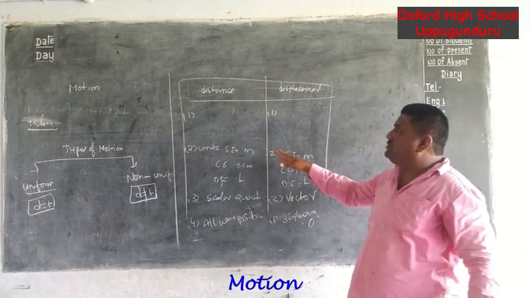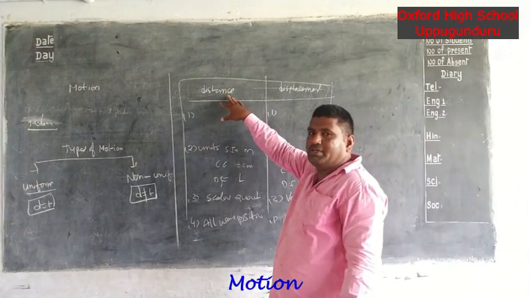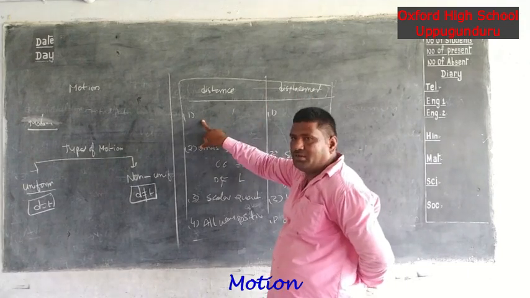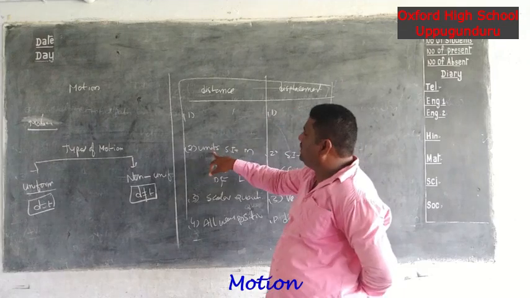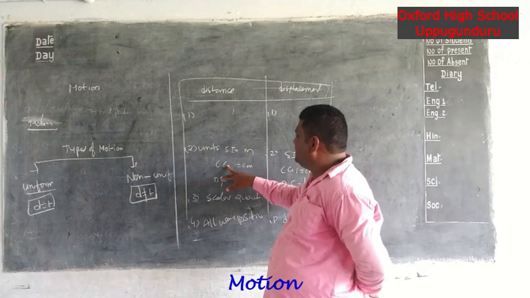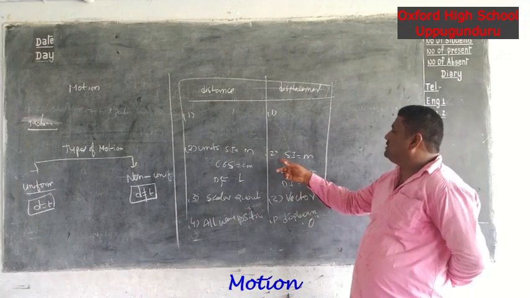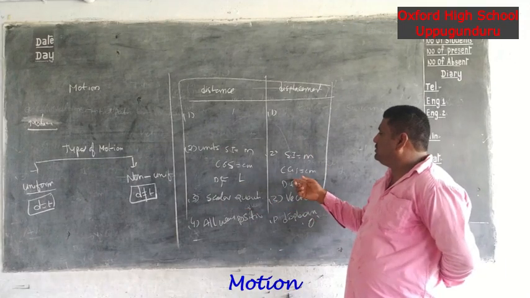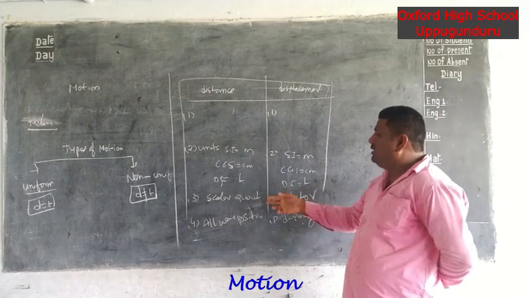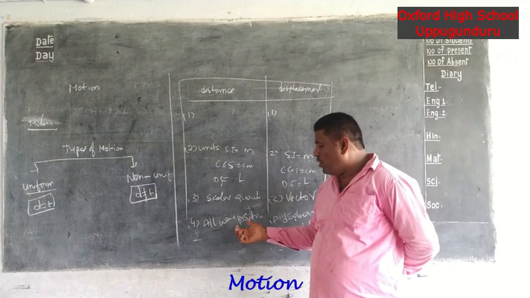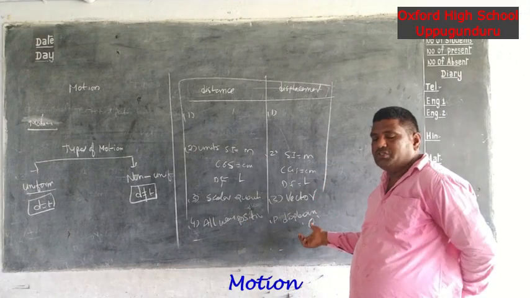Now once again I will repeat this. What are the differences between distance and displacement? Write the definition. Units: SI unit is meter, CGS unit is centimeter, dimension formula L. Next, SI unit meter, CGS unit centimeter, dimension formula L. Distance is a scalar quantity, displacement is a vector quantity. Distance is always positive, sometimes the displacement is 0.